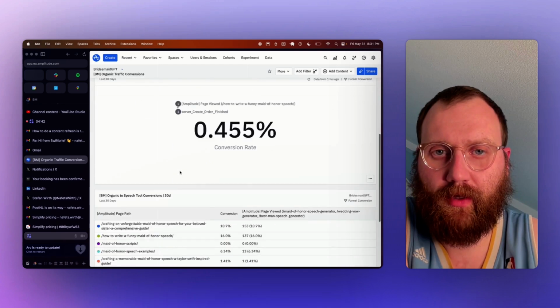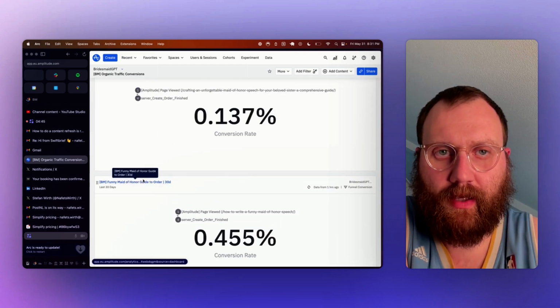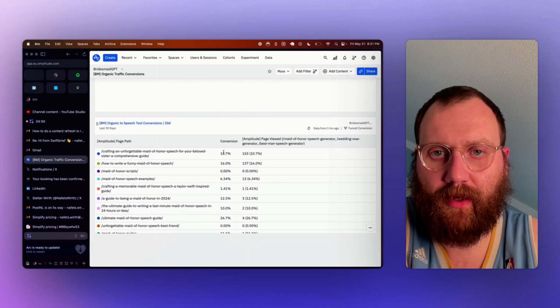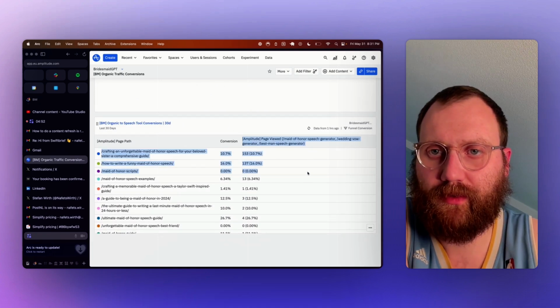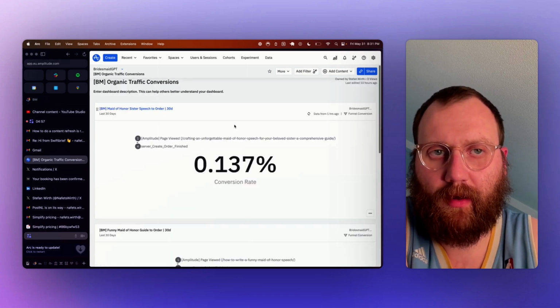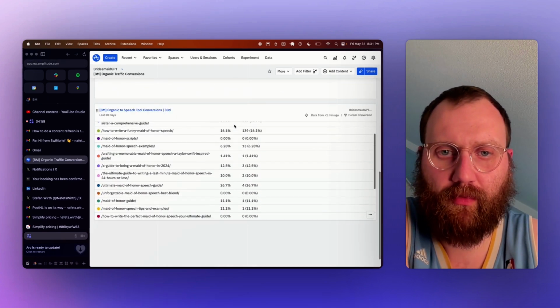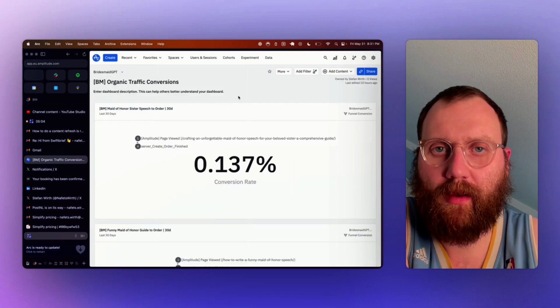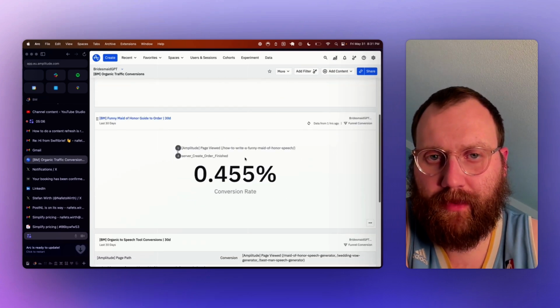So here, for example, we have another guide and another speech guide that are driving traffic to those generator pages, because they're bottom of the funnel, and this is above the funnel content, so more informational, but people there are in fact looking to get a speech and maybe get it generated by us.